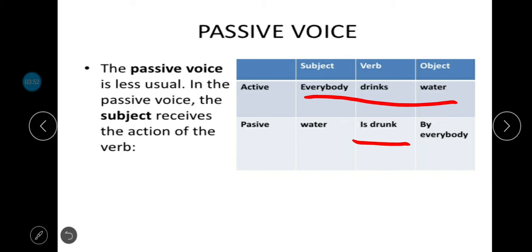The helping verb is joined with the past participle. And for the doer, the word by is used, that is, we denote an action done by the doer using the word by. So the sentence becomes: water is drunk by everybody.